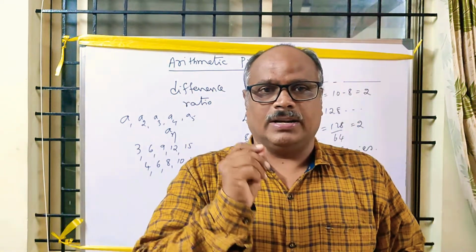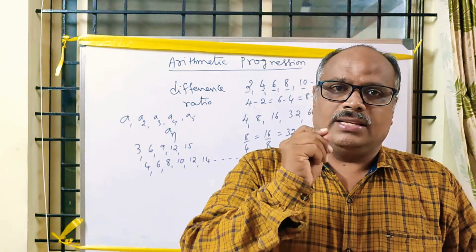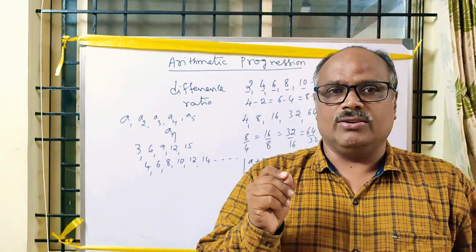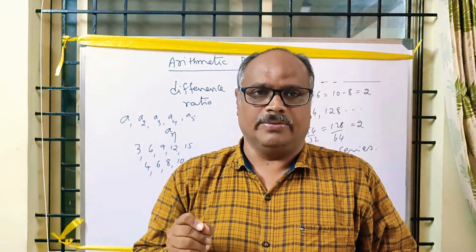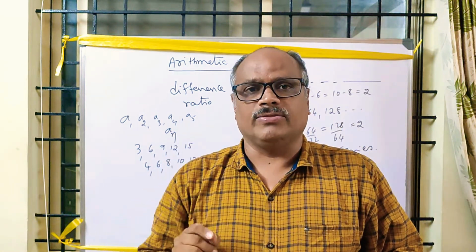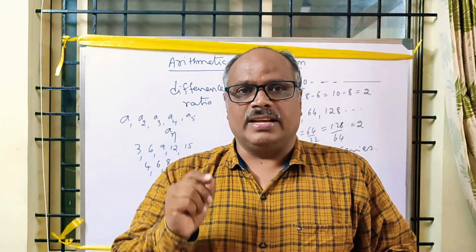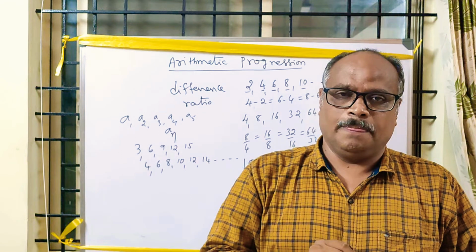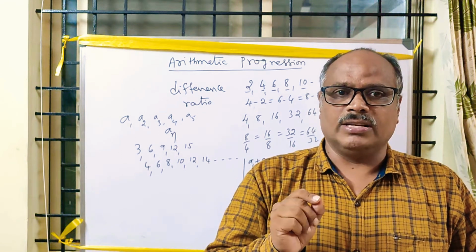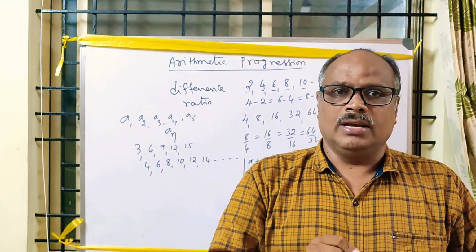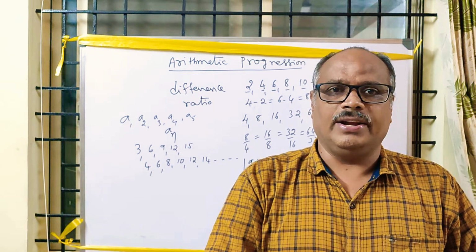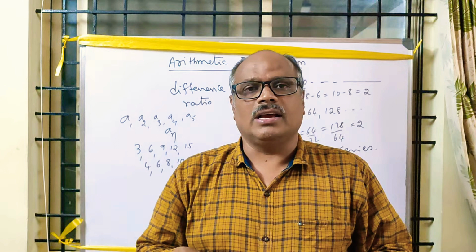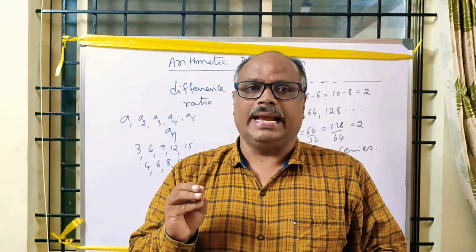You know well what a sequence is. A sequence is numbers arranged according to some rules. There are two types of sequence: finite sequence and infinite sequence. In a sequence, the first term is denoted by A1, the second term by A2, the third term by A3 and so on. Similarly, the nth term is denoted by An.